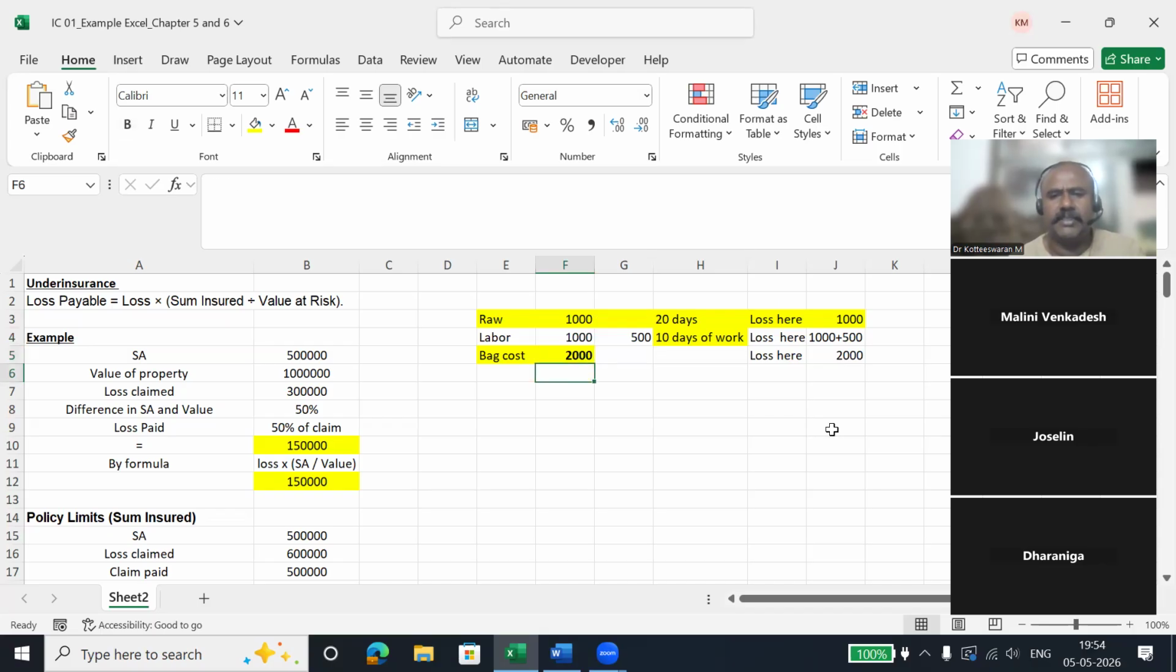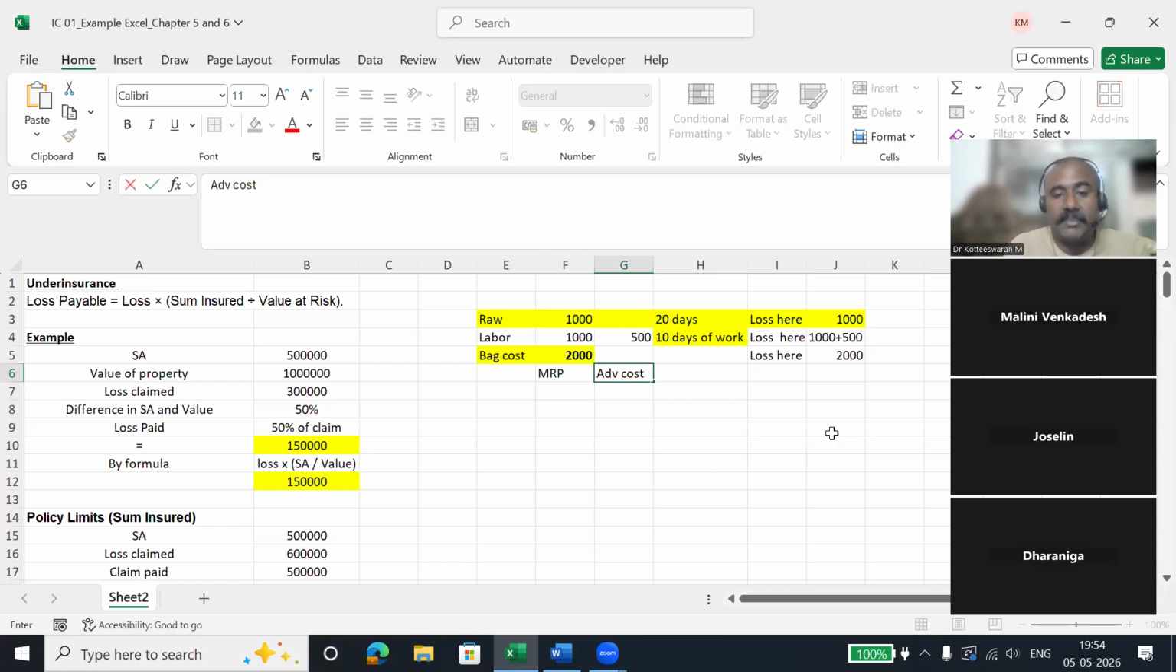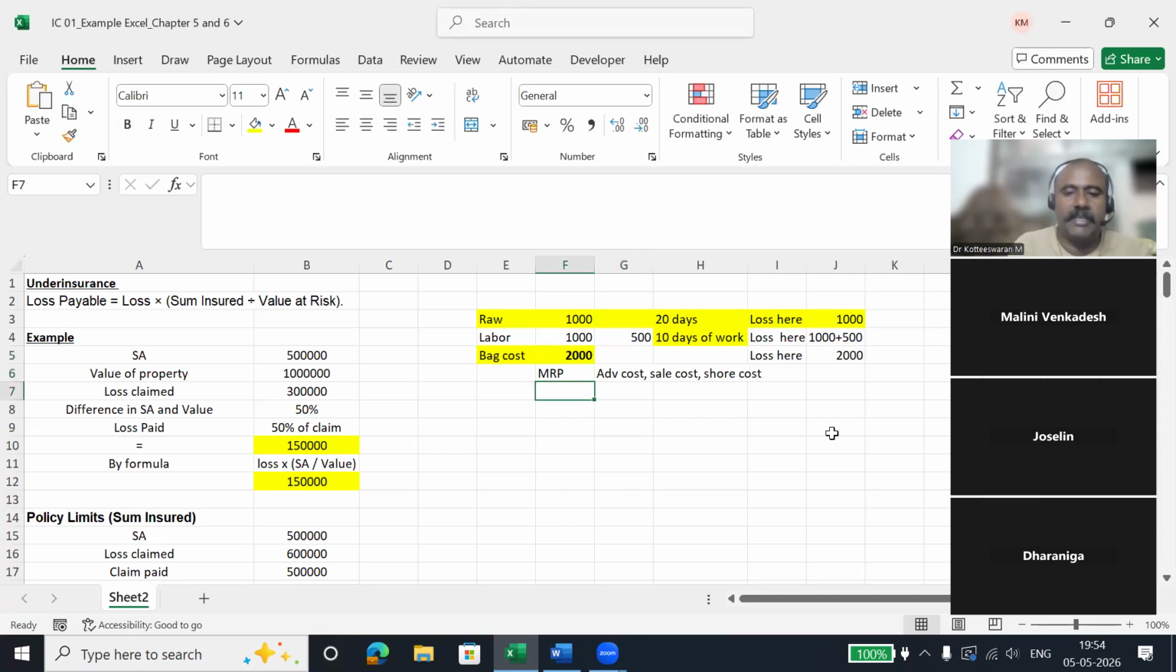So this bag cost is different from MRP. MRP is totally different. This is manufacturer cost. MRP will have advertisement cost, sales cost, showroom cost, everything will be included. So MRP will be more than the manufacturing cost. They will sell it for 3,500 rupees also. So we cannot claim the MRP in the industry. MRP is different in the showroom. If the showroom is getting burnt, at that time also they will pay the purchase cost only. They won't pay the MRP. So MRP is totally different.